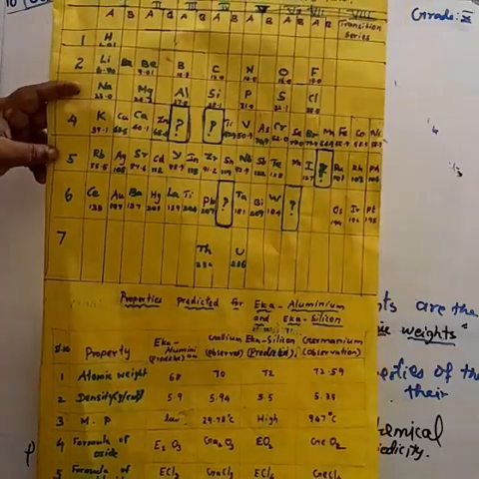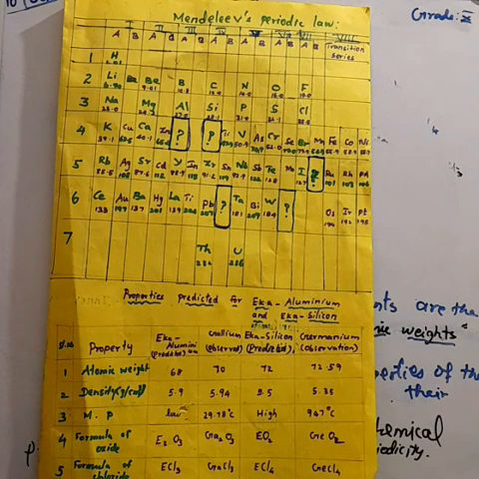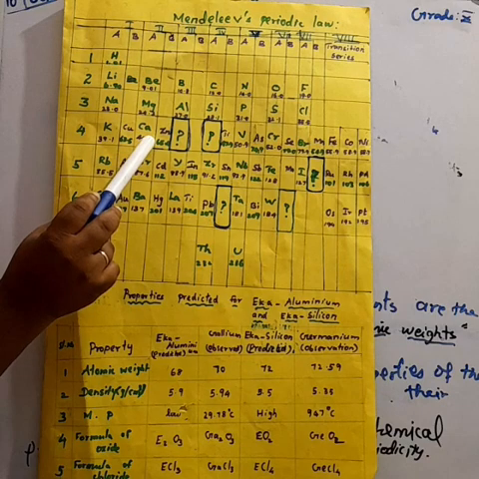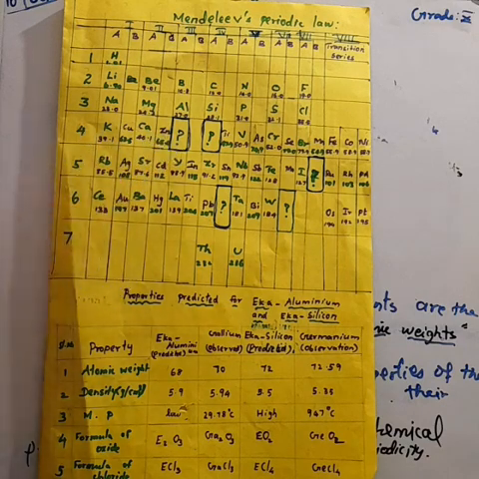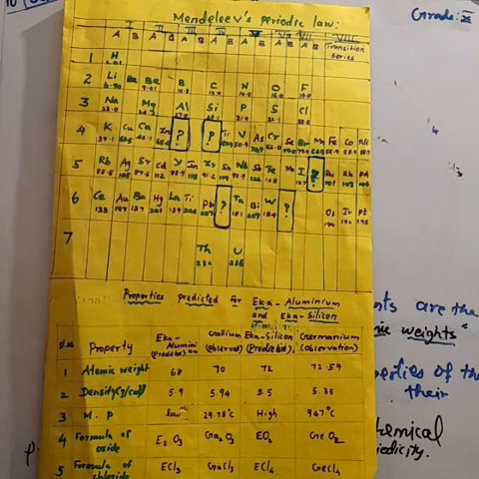When you observe the Mendeleev periodic table, the element scandium after calcium did not show properties similar to boron and aluminium.